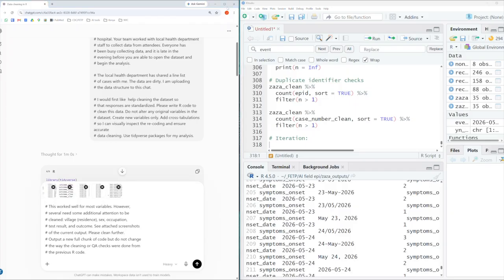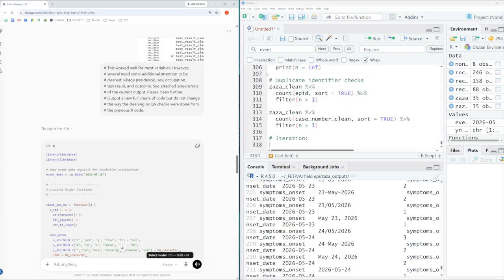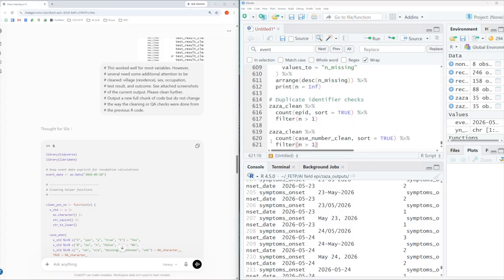So here I've uploaded screenshots of those variables, but I haven't actually specified to the chatbot how I would like it to clean those variables. In my prompt, I specifically told the chatbot to output a full new chunk of code, just so it didn't give me a patch that I had to then go find where to put in. Now I'm just going to copy this code and paste it back into our studio.